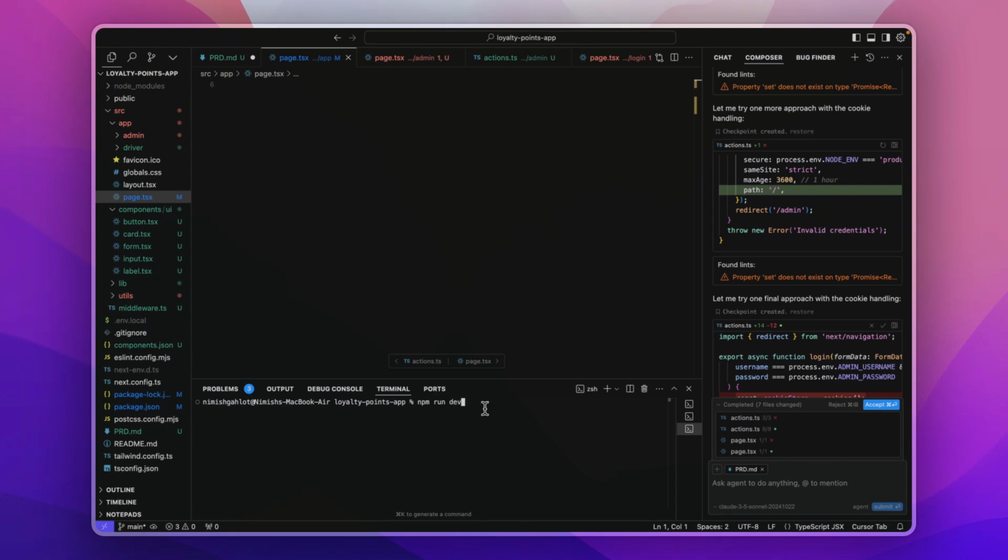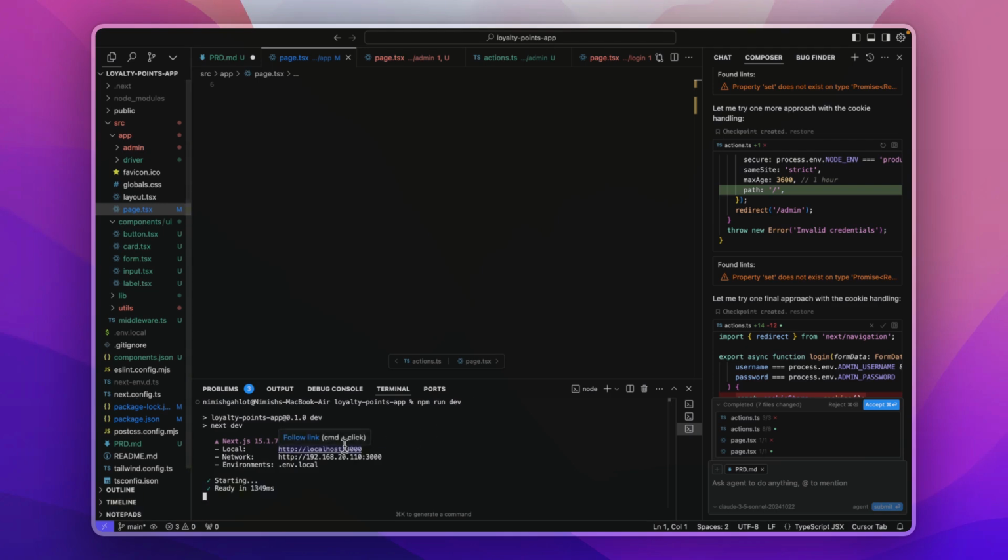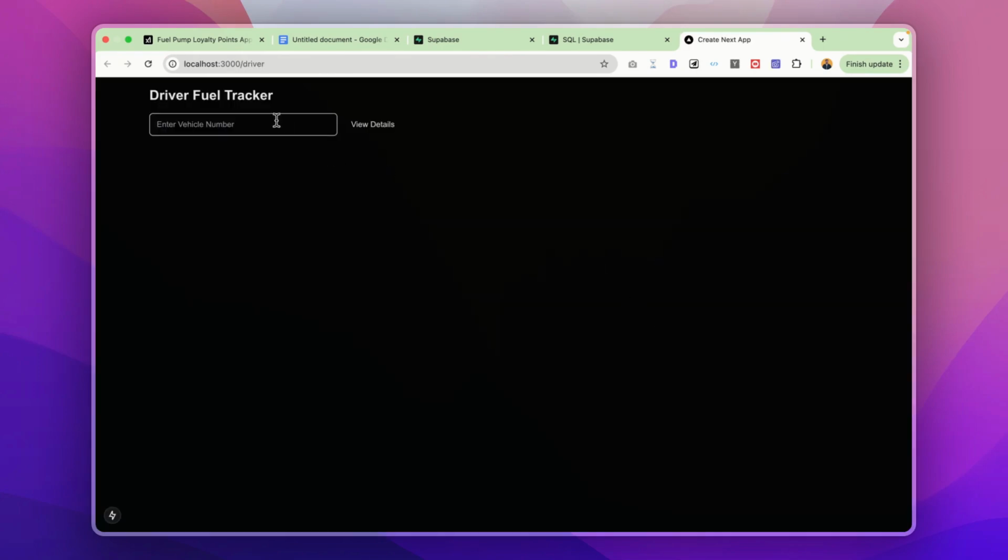npm run dev is the command that you need to run your app within Next.js 14. I will click on this and now my app is running on localhost 3000. I will click on this link, and when I go on this link, I'm redirected to this driver fuel tracker homepage.